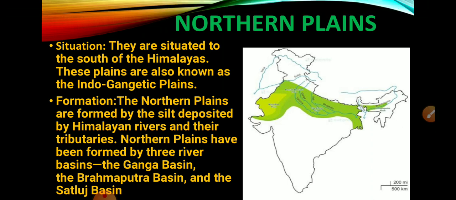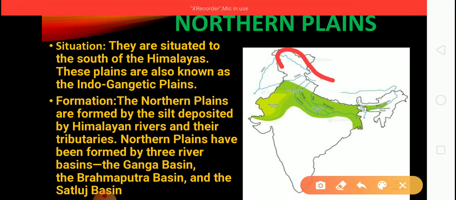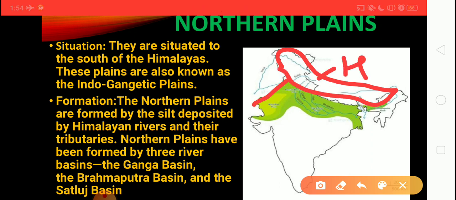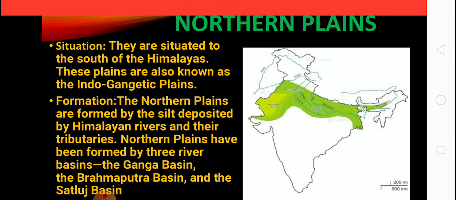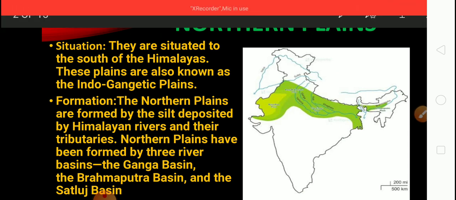Our first topic is northern plains. They are situated in the south of Himalayas and these plains are also known as Indo-Gangetic plains. This is the location of Himalayas and this is the distribution of northern plains. So northern plains are situated on the south of Himalayas. And northern plains are also known as Indo-Gangetic plain.